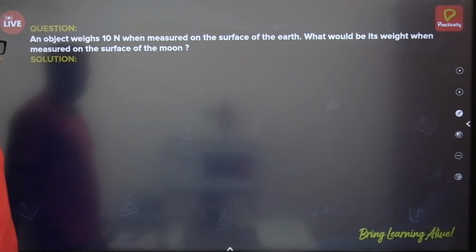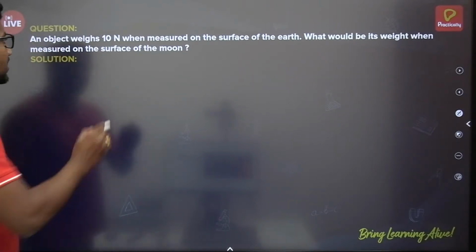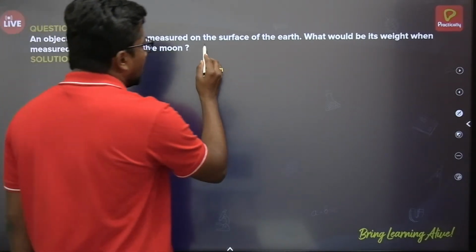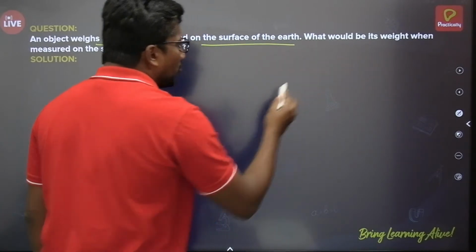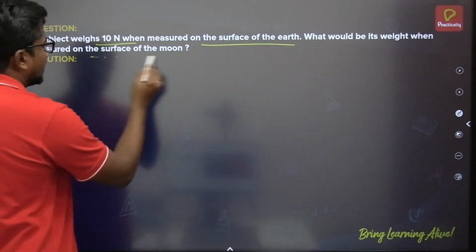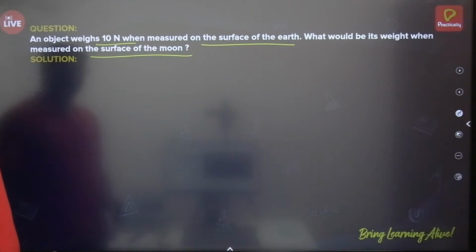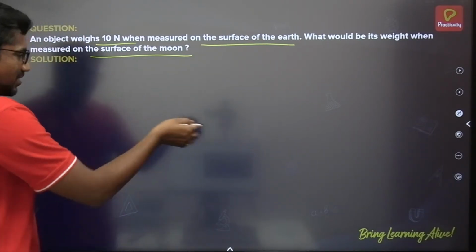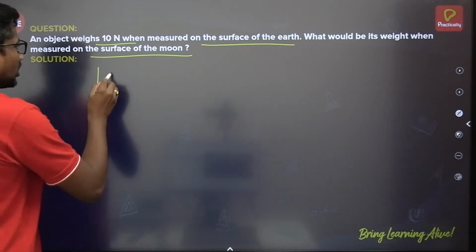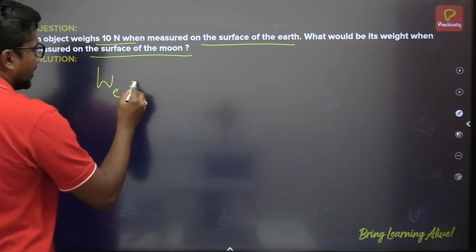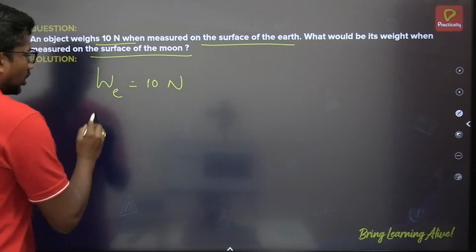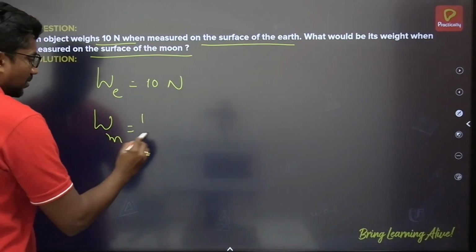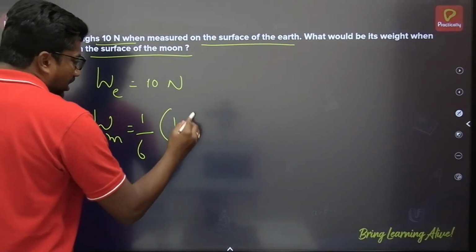Yeah, there is a question here. An object weighs 10 Newton when it is measured on the surface of the earth. What would be its weight when measured on the surface of the moon? So same example. Just now we discussed here. The weight of the object on the earth is 10 Newton. The weight of the object on the moon is 1 by 6 times the weight of the object on earth.